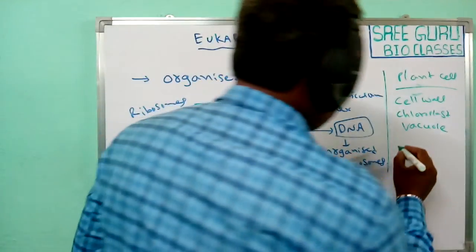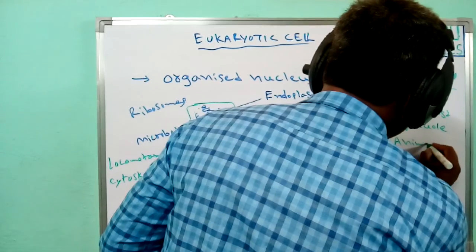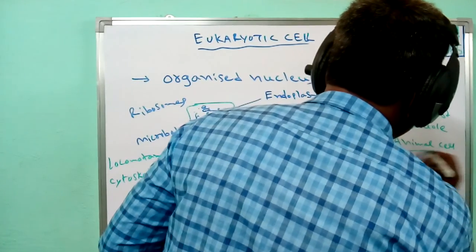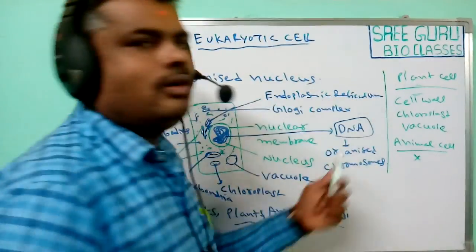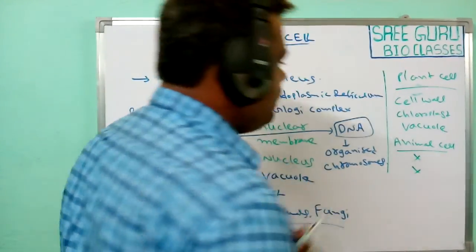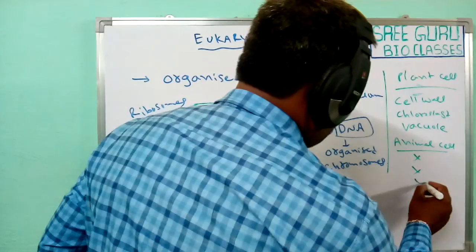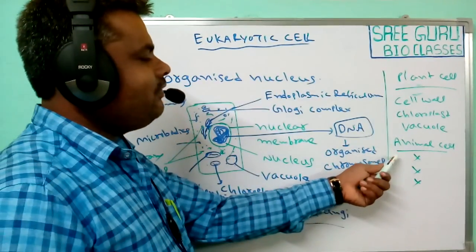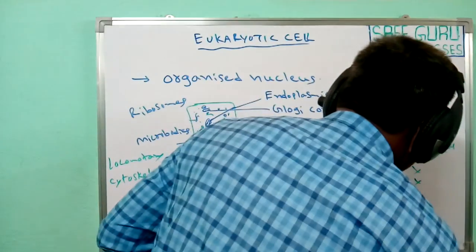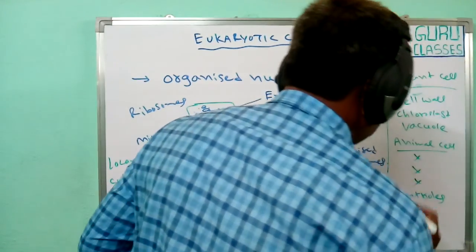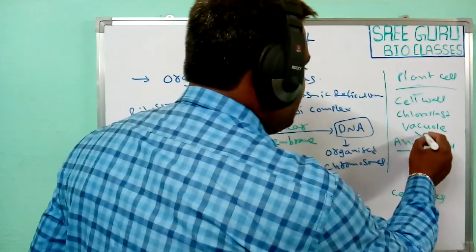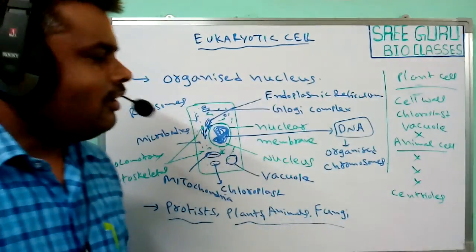But when we observe animal cells, the cell wall is absent, chloroplast is also absent and vacuole is also absent. But in case of animal cells, the centrioles are present, but in plant cells the centrioles are absent.